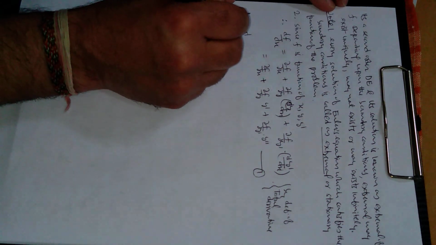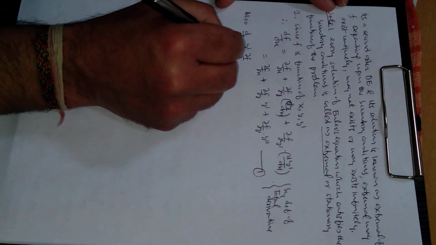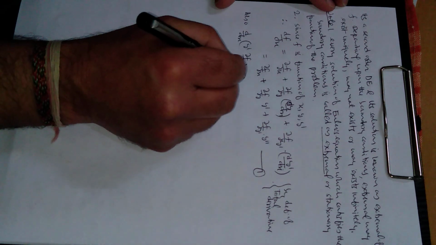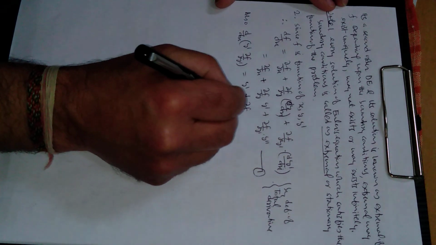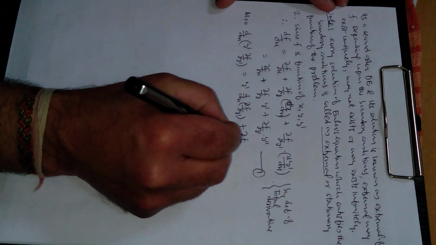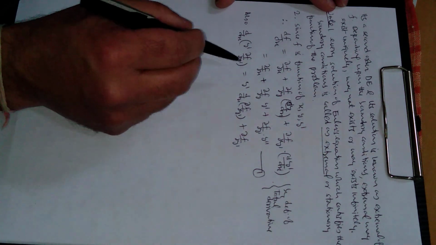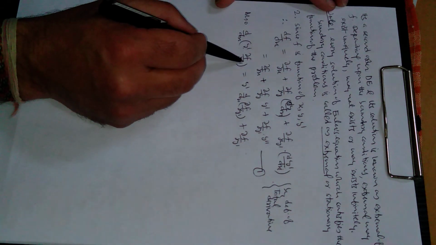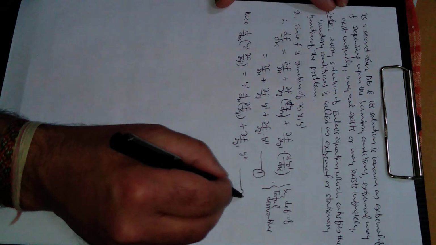Also, the ordinary derivative of f with respect to y dash with respect to x can be written using the product rule: y dash times the derivative of f with respect to y dash, plus f with respect to y dash times the derivative of y dash, which will be y double dash. Let us put this to equation number 2.